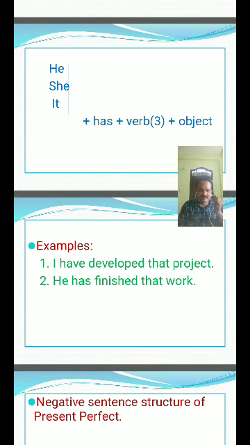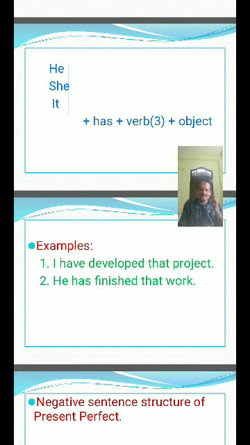She has supported that party. It has supported that party. He has written that book. She has written that book. It has written that book. I have written that book. You have written that book. We have written that book. They have written that book.